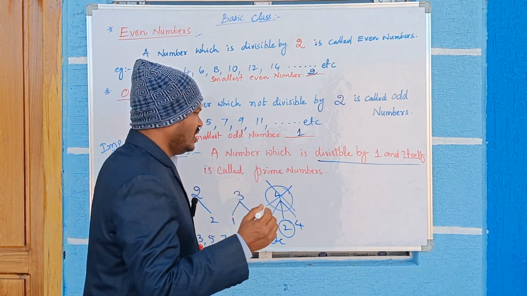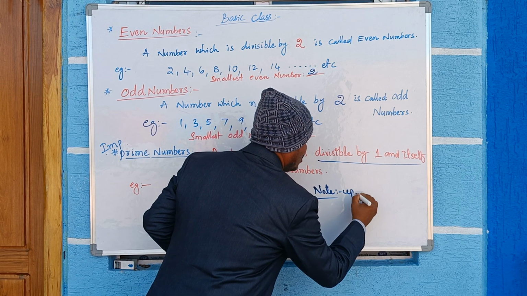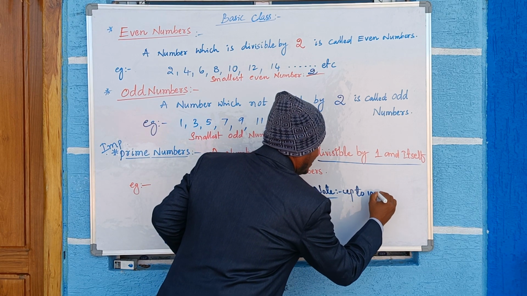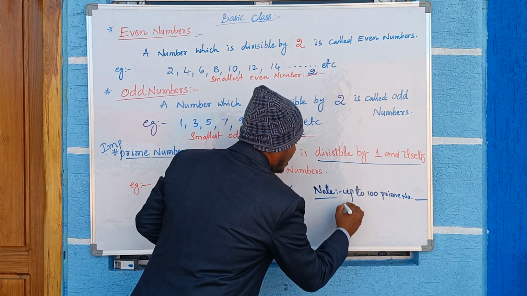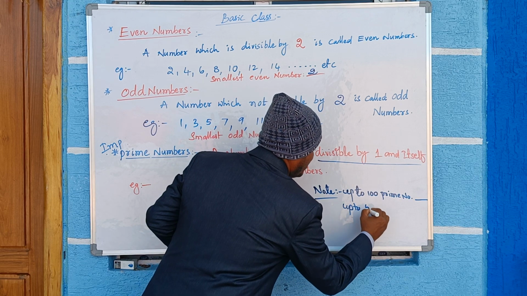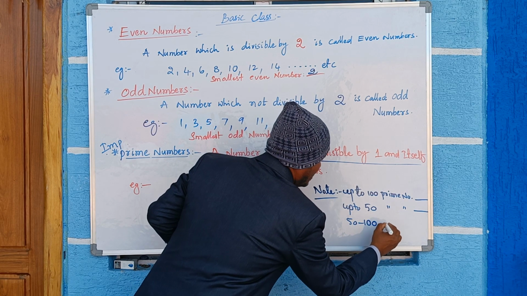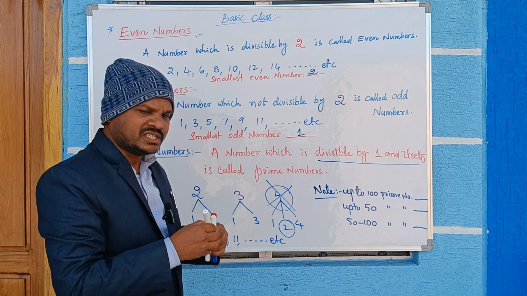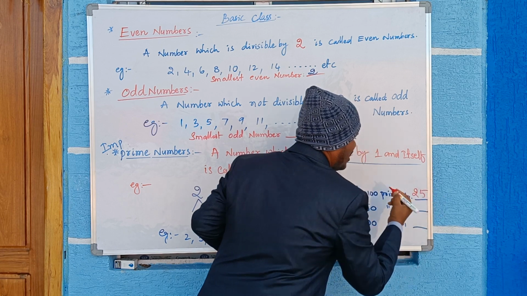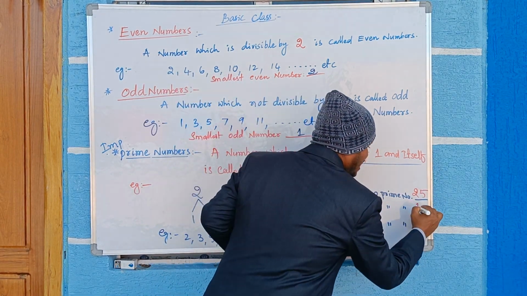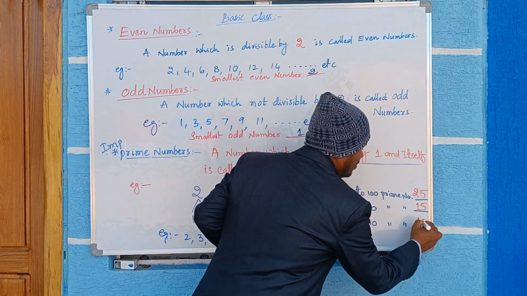If you want, I will write a note here: up to 100 prime numbers, up to 50 prime numbers, 50 to 100 prime numbers. I am writing beside. So see once, up to 100, how many prime numbers did I tell you? 25. Up to 50, 15. Next, 50 to 100 becomes 10.